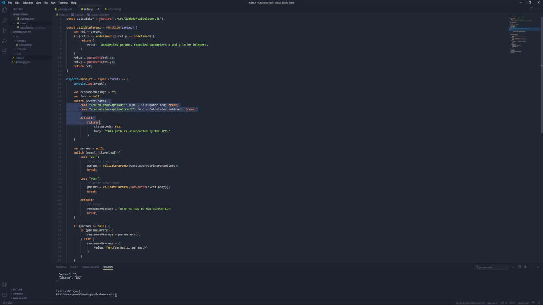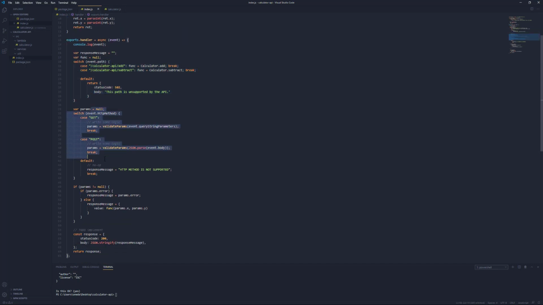The other thing that you may be doing in your RESTful API is actually parsing through the path that's being called on your API. And there's a couple different things you can do with path parsing, but what we did was we used the path parsing to determine which calculator function we actually wanted to use.